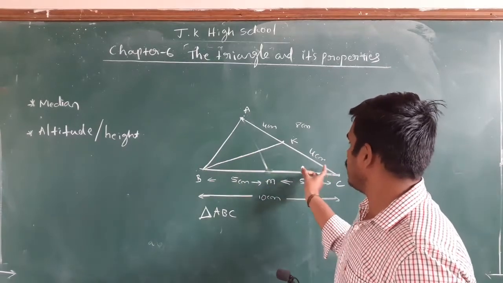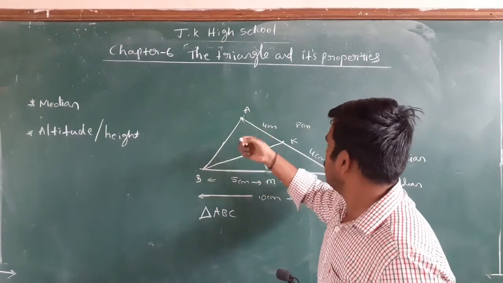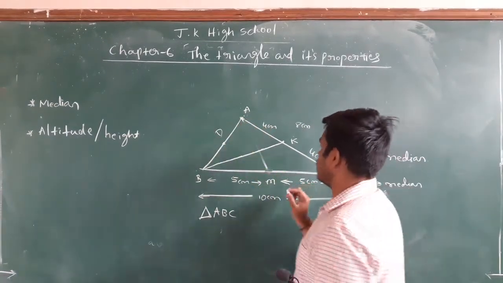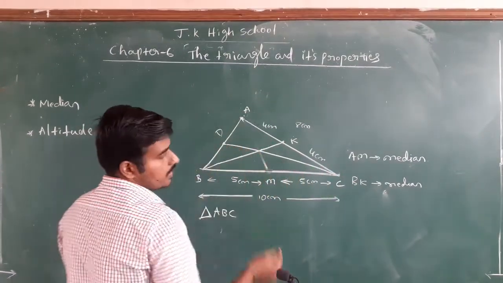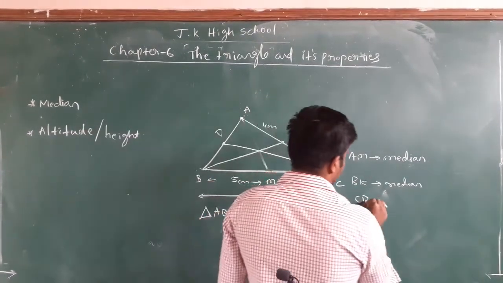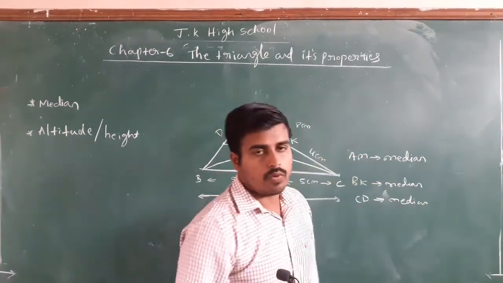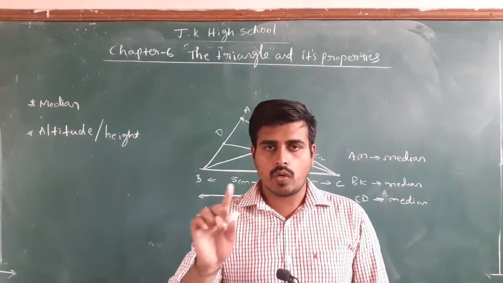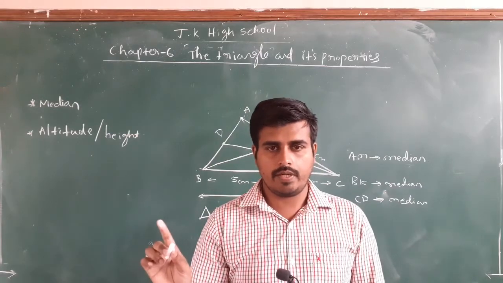Likewise, you can join C with the midpoint of AB. Suppose here D is the midpoint of AB. If you join C with D, CD is also known as a median. So finally what I can say is a median is a straight line that joins a vertex with the midpoint of the opposite side. Okay, I hope you got my point.